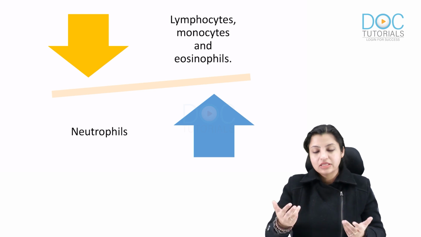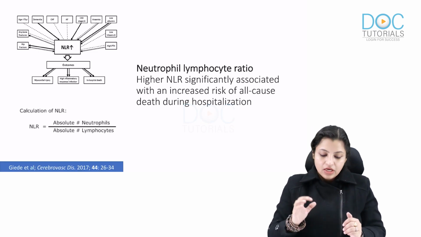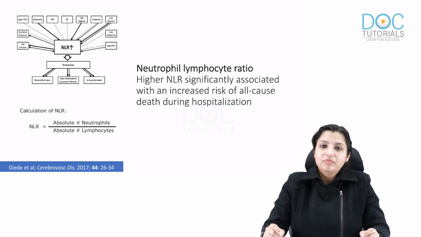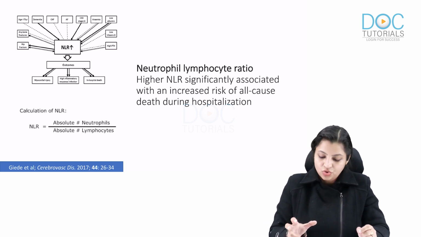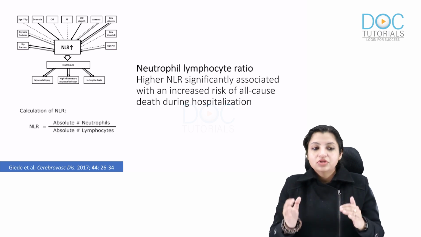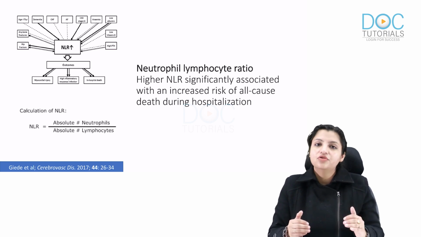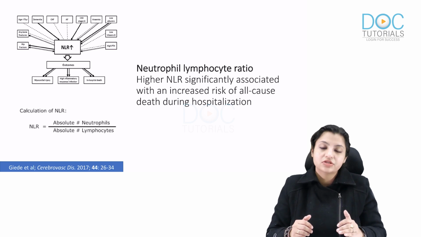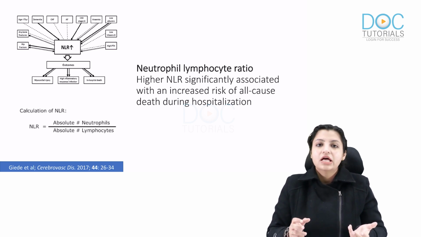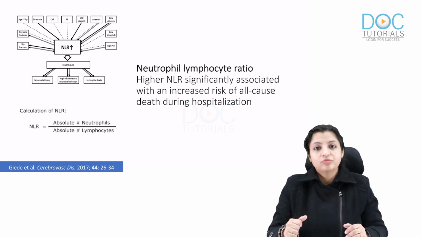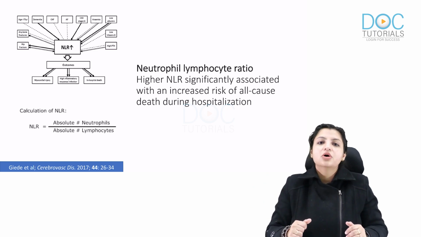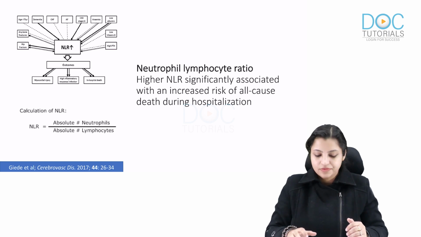Neutrophils usually increase and the rest will fall down. Okay. Now, there is a very important parameter which we use in COVID-19. This is called the neutrophil lymphocyte ratio. Why is it important? They found that if a patient has a high neutrophil lymphocyte ratio, there are more chances of death during hospitalization. And so there was a common recommendation that NLR should be done in all COVID-19 patients who require hospitalization.